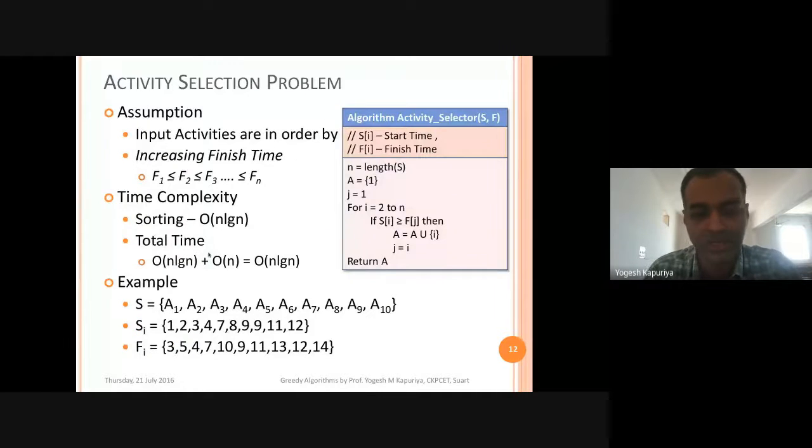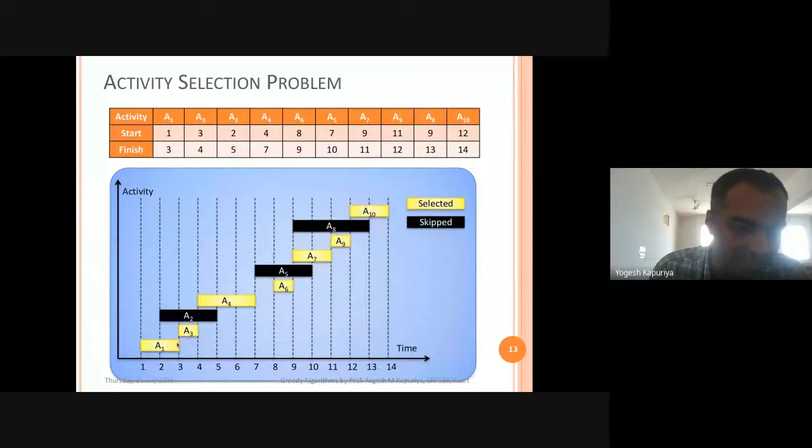That means just before its finish time, that activity will be finished, and at the same time you can start the other activity. That is what it means. So this A1 will be scheduled because there is no constraint violated. Because it's the first activity, you don't need to check whether any other activity is currently running or not.